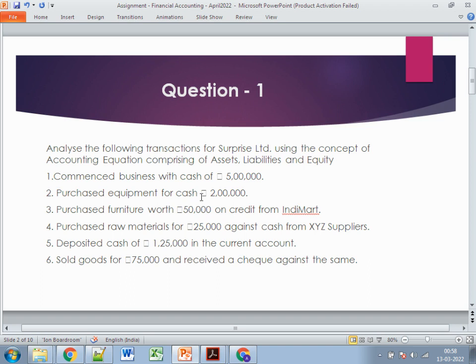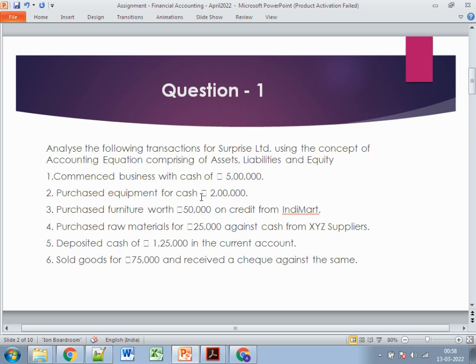Then deposited cash in the current account. So if I talk about the current account, it's the owner's equity, and again it's a part of the cash account, so it comes under the asset part. The last comes as sold goods and received a check against the same, so it again comes into the part of your cash because you have sold it to somebody else and somebody has paid you the cash by check amount, so it comes under the part of an asset for you, right?